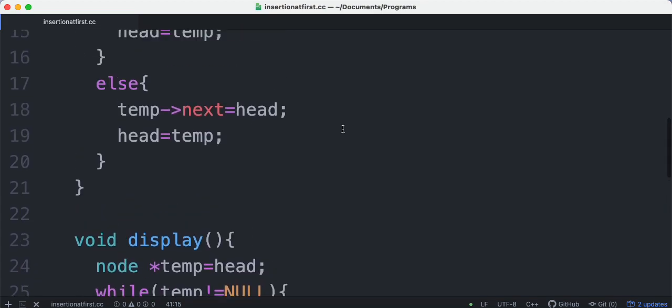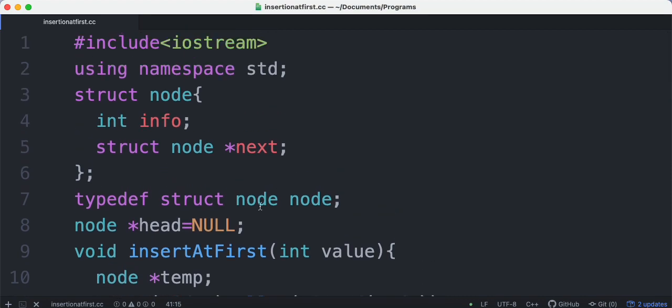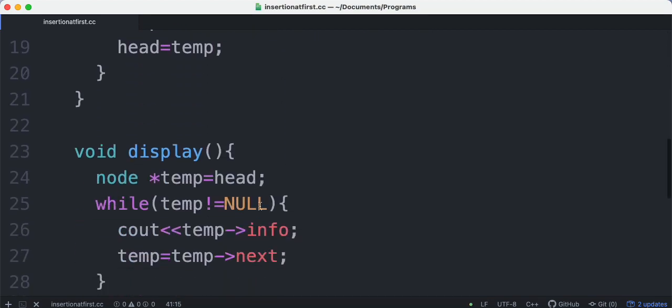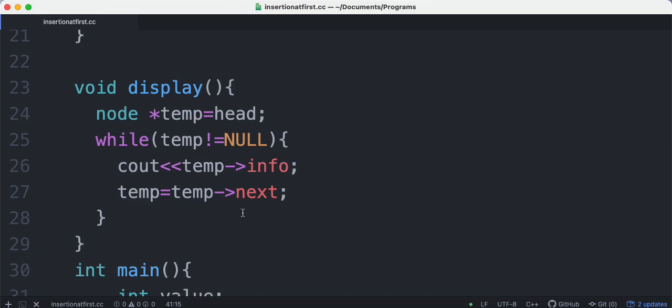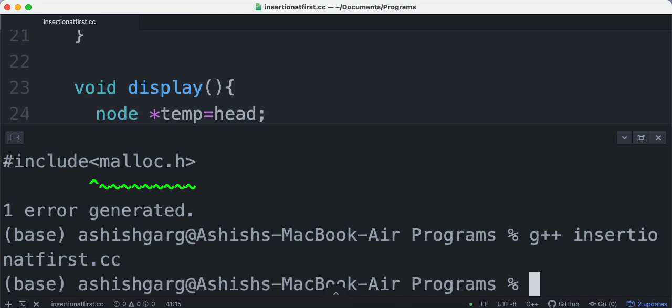Okay, I think it's done. So when we are writing a program in C++, then we have to write g++ here. Okay, now let's try to execute it.